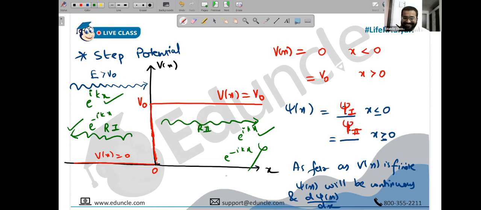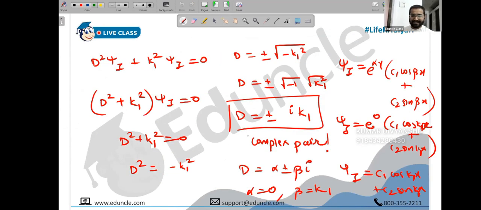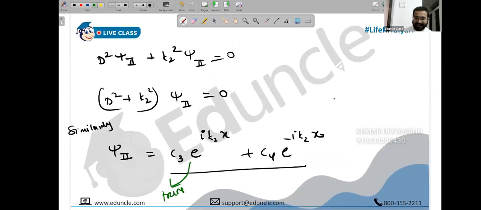Make a note, please. Because I myself was not taught these things. So anyway, please write it. e raised to ikx will exist, and e raised to minus ikx becomes 0, people. The reason is, where is psi2? This tells us about transmission, which is heavily possible, but the other term doesn't make sense. It doesn't even make sense.